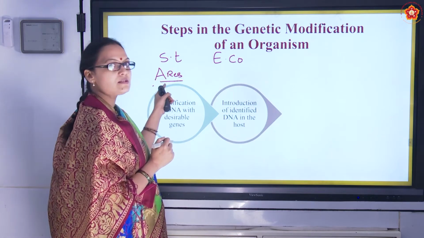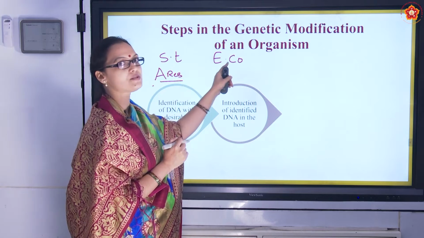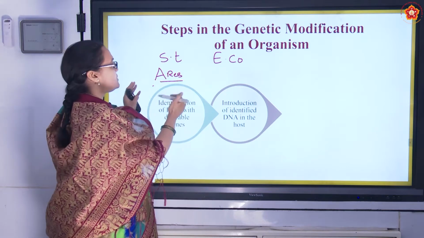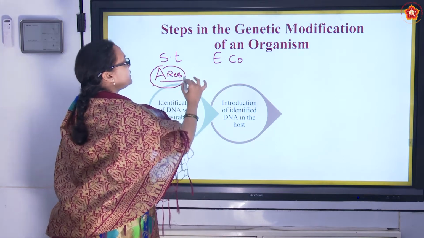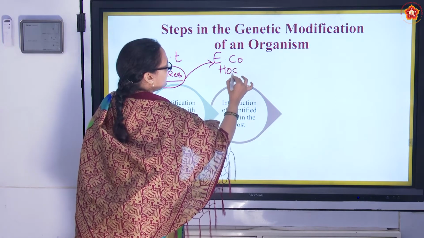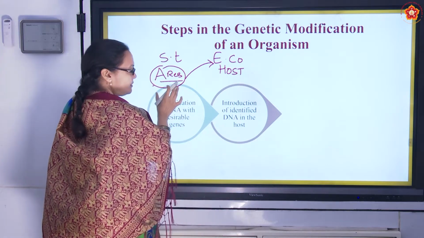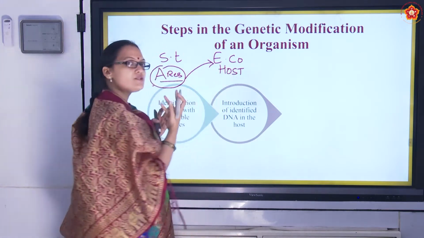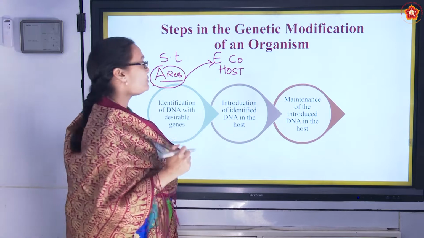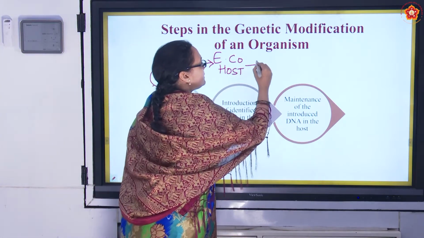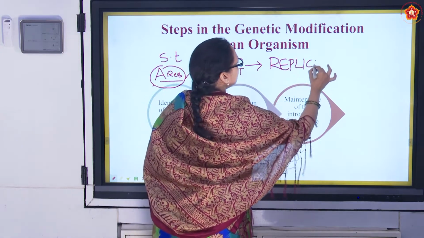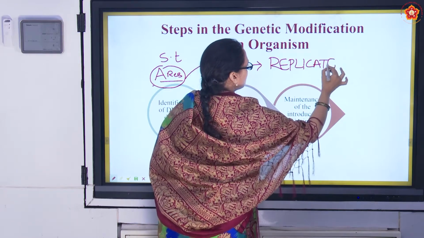We introduce this identified gene into the host which doesn't have this gene. So how do we do it? We cut this DNA gene and we transfer it into the host. This is the host. We cut this desirable gene and we put it into a host which doesn't have this gene. Then what do we do? We maintain it. How do we maintain it? We see to it that it replicates. Very important. It has to replicate inside the host, right?